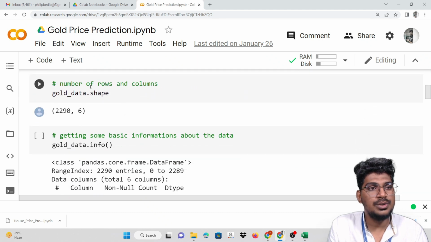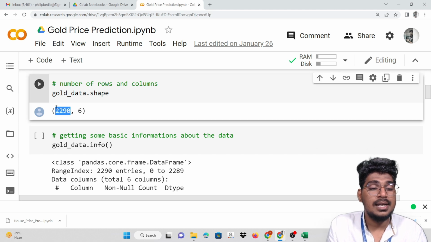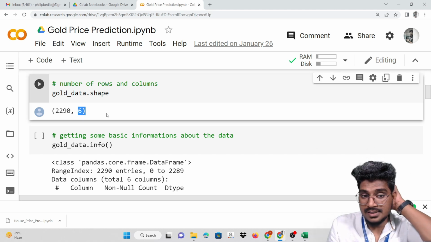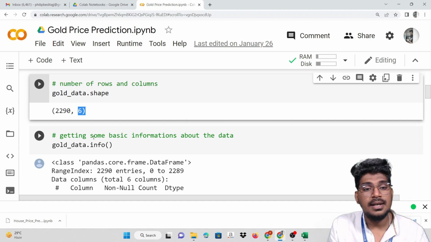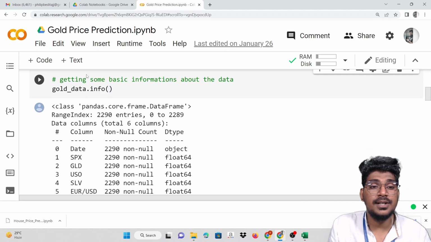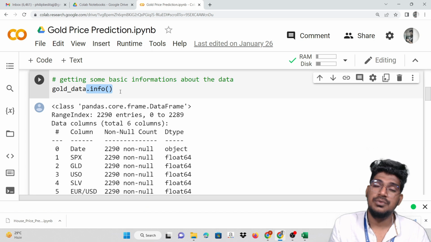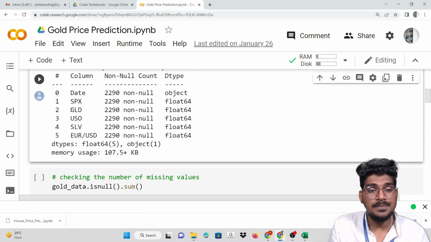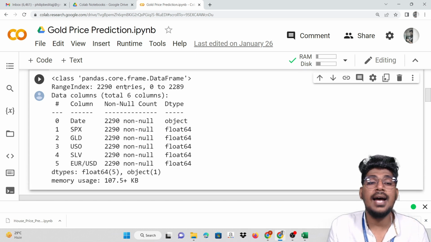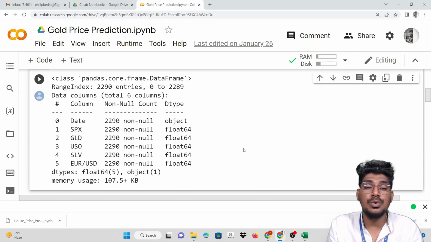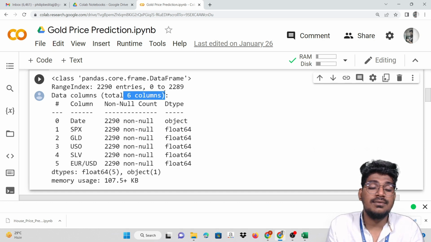So I'm going to display the number of rows and also the number of columns. So gold data dot shape. This is 2290 rows and 6 columns. Now getting some basic information about this particular data with the help of dot info. So date, SPX, and also GLD, SLV and Euro and USD. So 2290 rows, 6 columns will be displayed here.